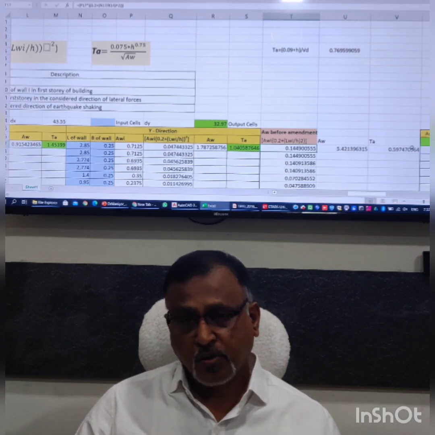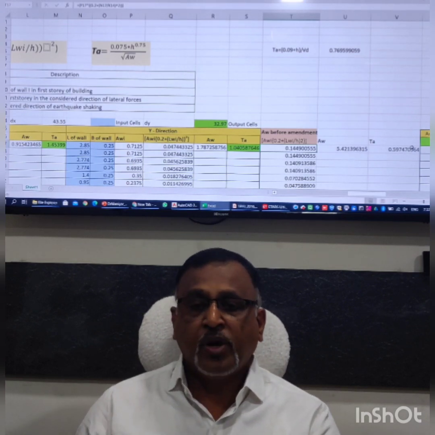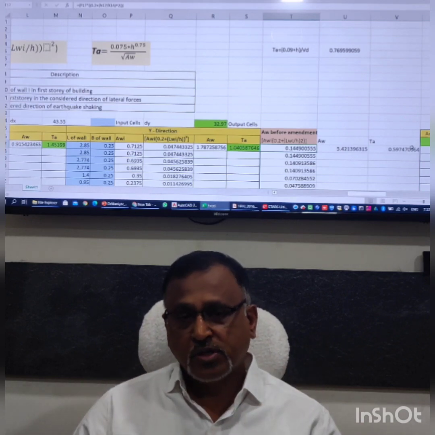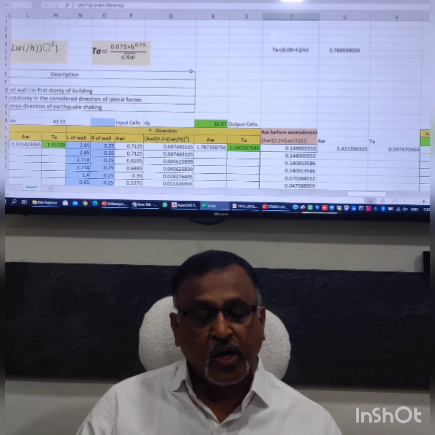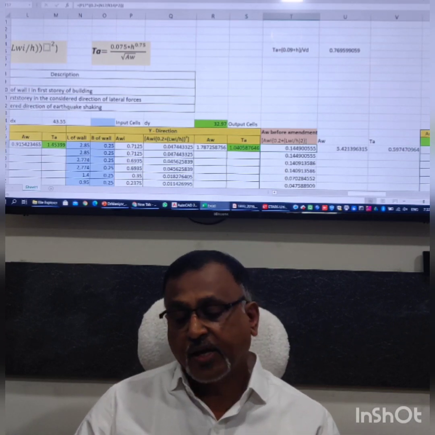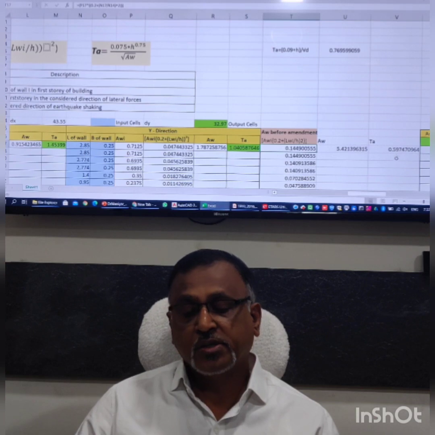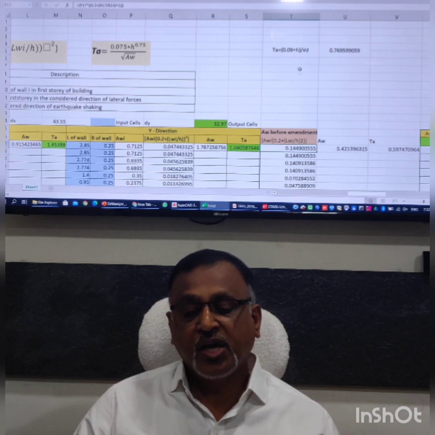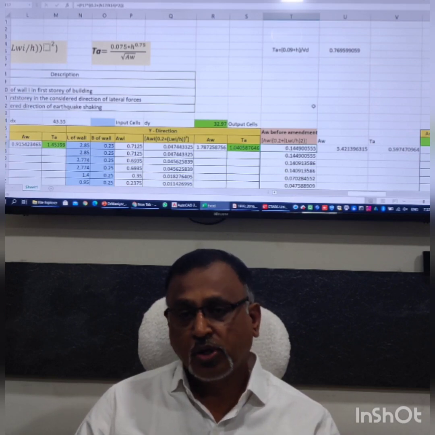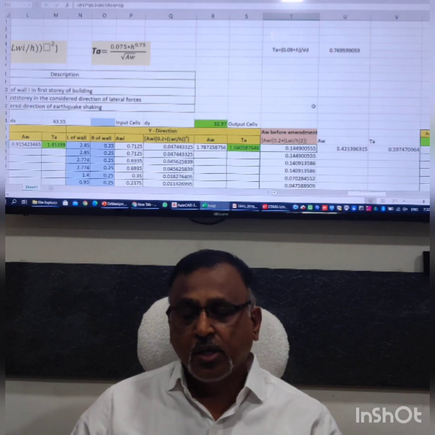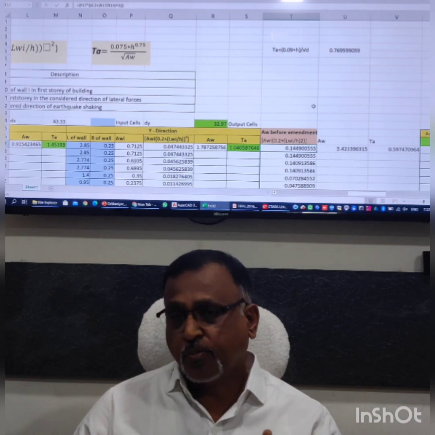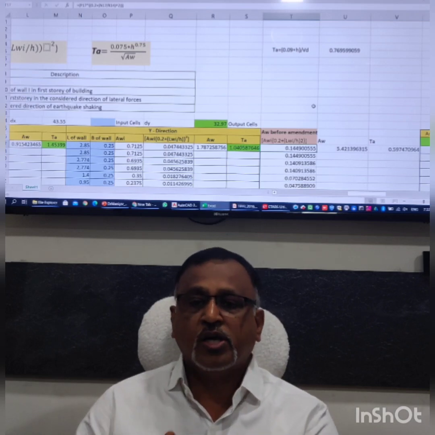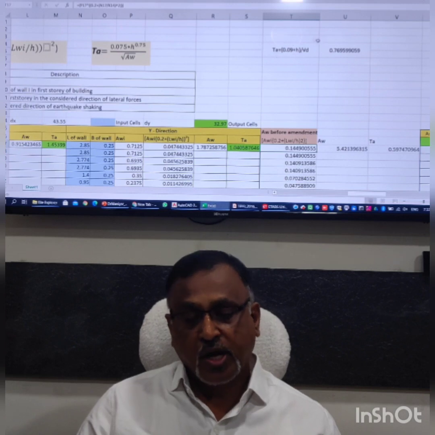Your structure appears to be more stiff with this formula, and we have checked this for n number of towers, and we have noticed that if the square term is kept within the bracket, then these TA figures come in almost all cases less than TA by this term, and then your whole exercise is meaningless. The formula is not calculating in proportion to the shear walls. It is giving you a value of time period which is shorter than the lower bound of time period.